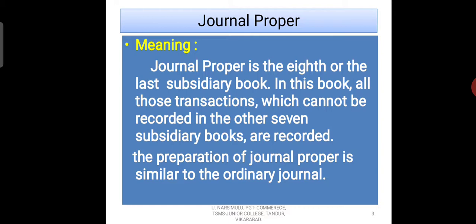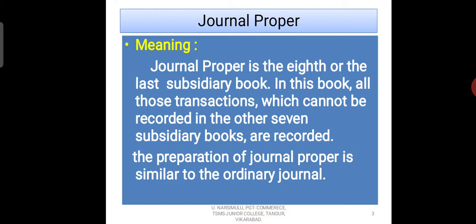For example, in the purchase book we record all credit purchases. In the sales book we record all credit sales. In the purchase returns book we record all purchase returns. In the sales returns book we record all sales returns. And in the cash book we record all cash transactions. In the bills receivable book we record all bills receivable transactions. And in the bills payable book we record all bills payable transactions.